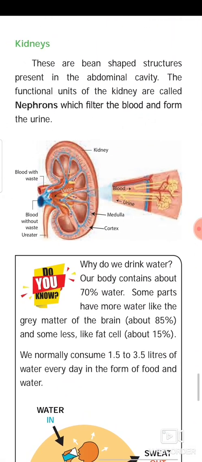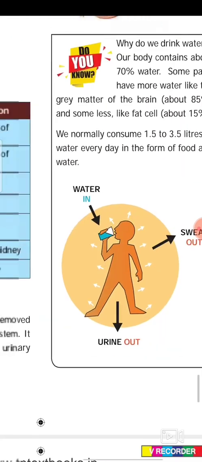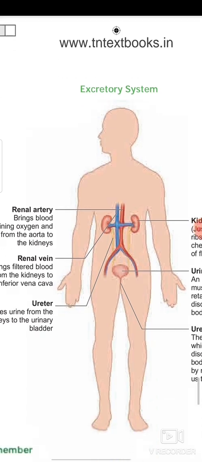Kidneys. This is the picture of the kidney. These are bean-shaped structures present in the abdominal cavity. The functional units of the kidney are called nephrons, which filter the blood and form the urine. So the excretory system is explained in detail in the figure. You can go through it.